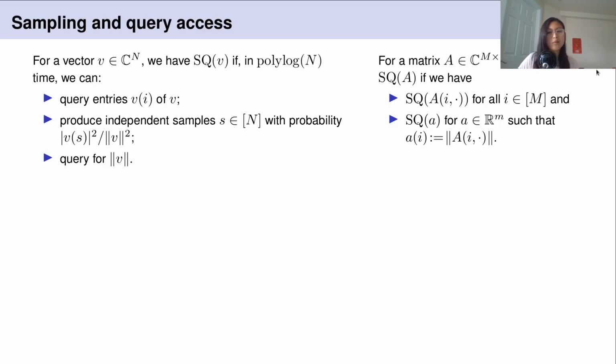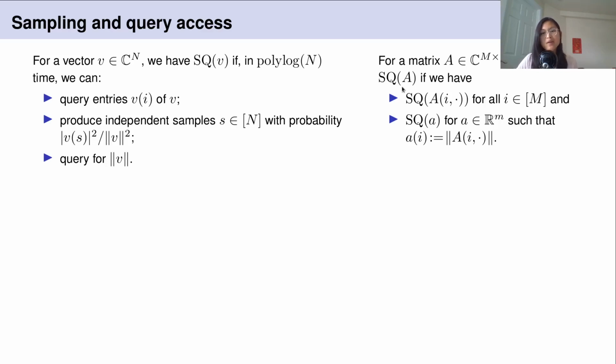We say we have sampling and query access to a vector v if in polylog time we can perform the following kinds of queries. First of all, we want to be able to query entries. So if you give me i, I give you v of i. We want to be able to produce samples according to the distribution specified here. So this is the same as the distribution you get from measuring ket v in the computational basis. This is the same as importance sampling as well. Finally, we want to be able to query for the norm of v.